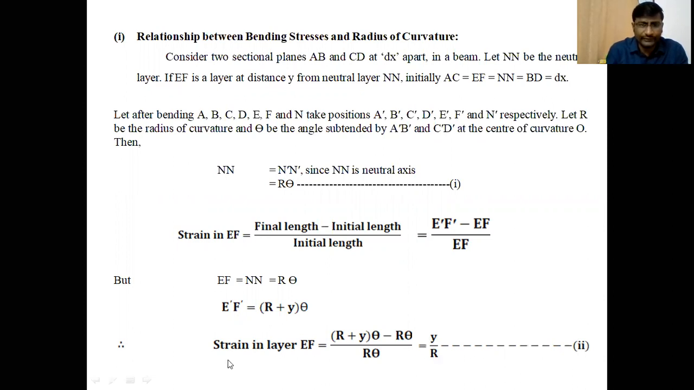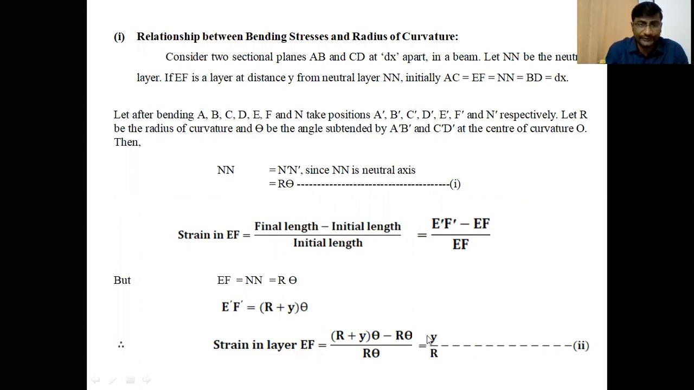And also the radius of curvature. The strain in the layers is inversely proportional to the radius of curvature. If the radius of curvature is more, the strain in the layer is less. If the radius of curvature is less, it means the beam bends very closely. The radius decreases during the bending of the beam very closely, and the strain in the layers increases. It is taken as the second equation.